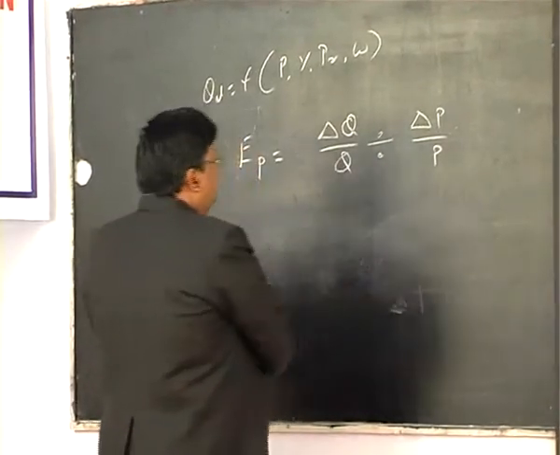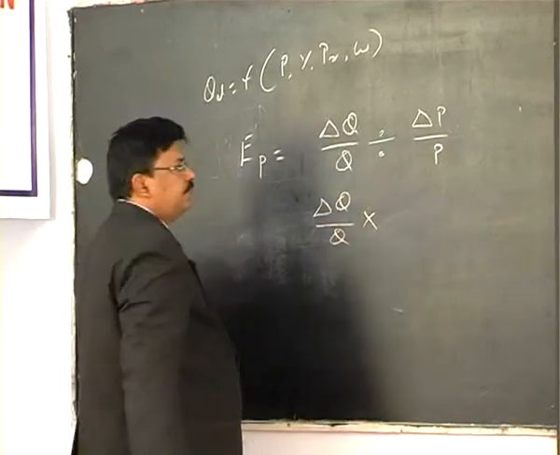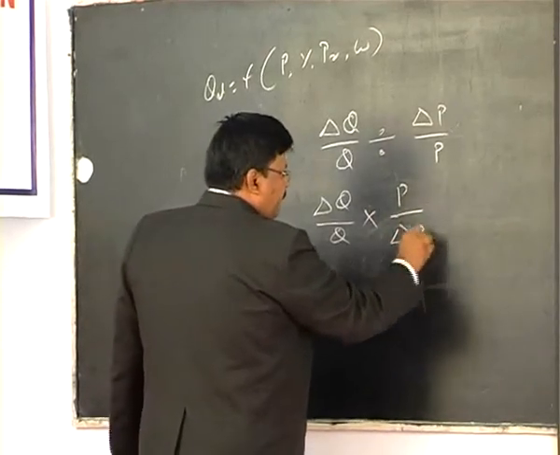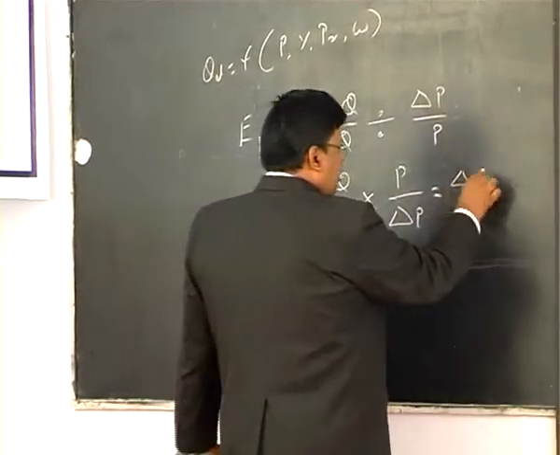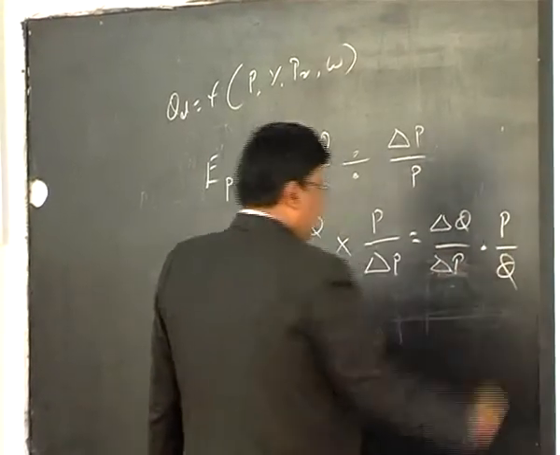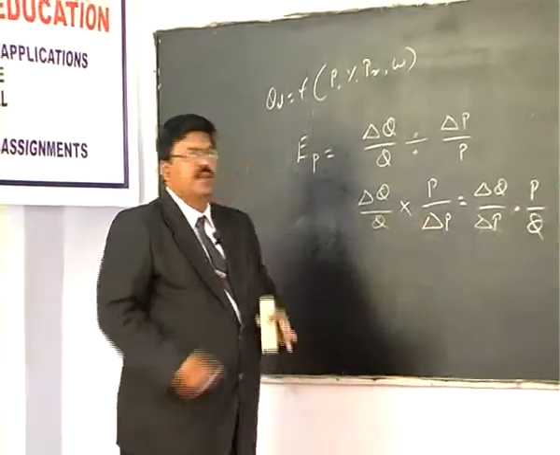And if you simplify this, delta Q by Q into, just reverse this, P by delta P, that becomes delta Q by delta P times P by Q ratio. So if you simplify this, you bring this delta P here and Q here.